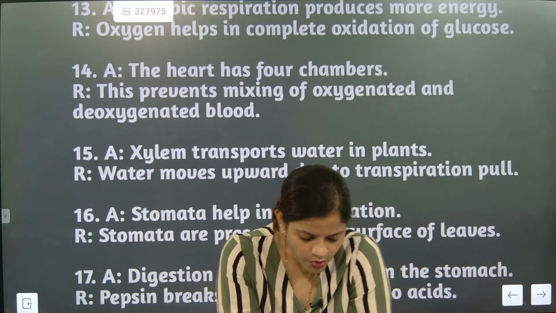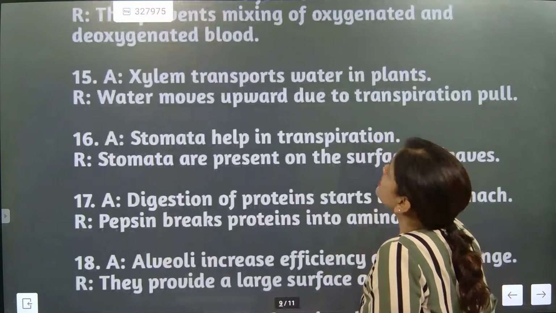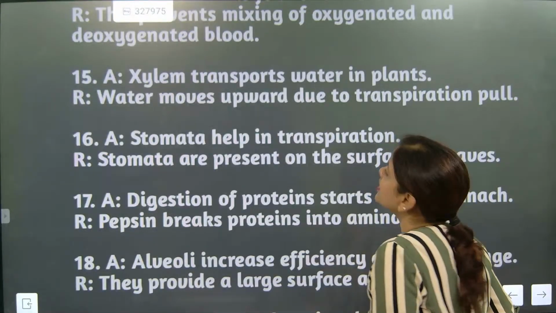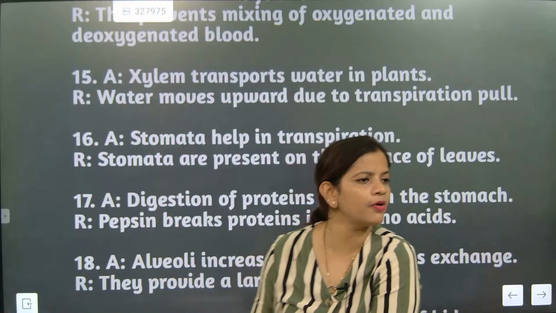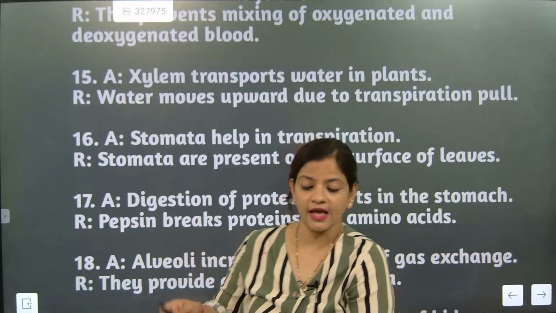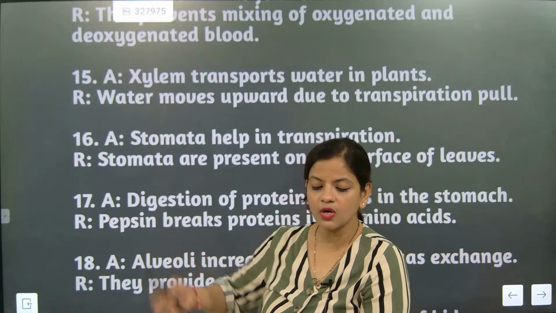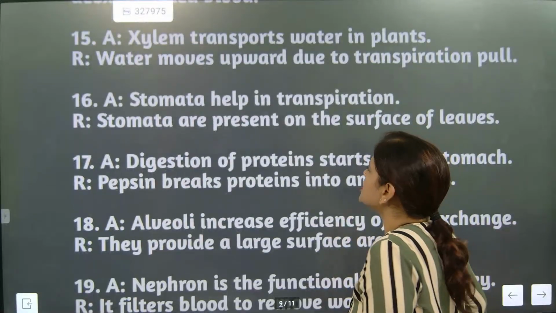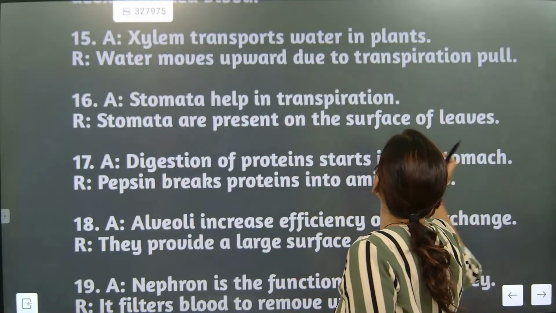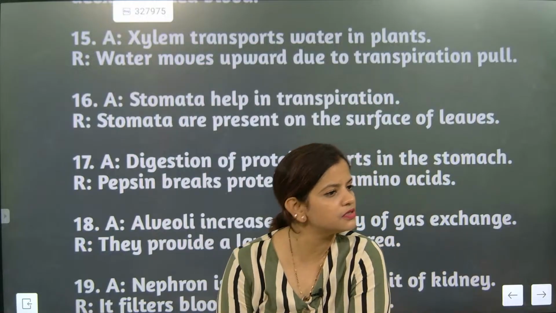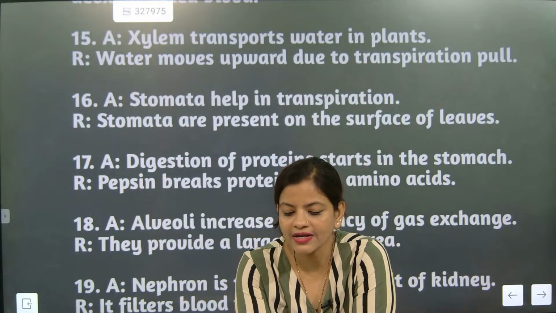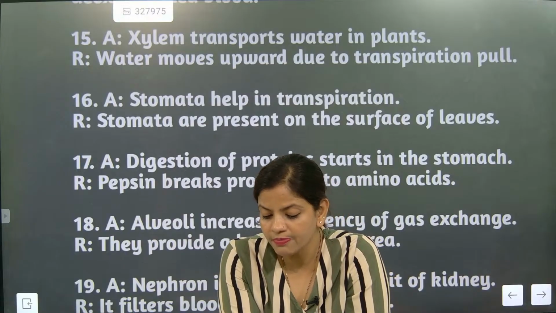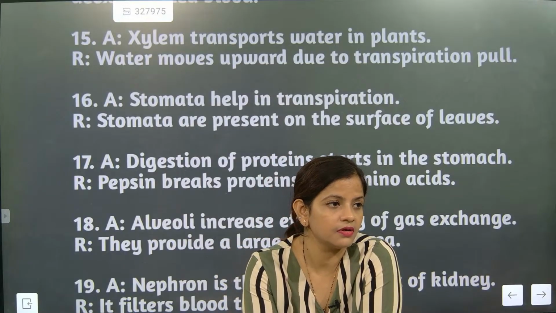Very good. Now question is, xylem transport water in plant. Water moves upward due to transpiration pull. There is no other thought about it. What is the correct answer? A. Because transpiration will allow the water to go up. Next, stomata help in transpiration. Stomata are present on the surface of leaves. Correct only, na? So stomata are present on the surface of leaf. But most important part is missing here.